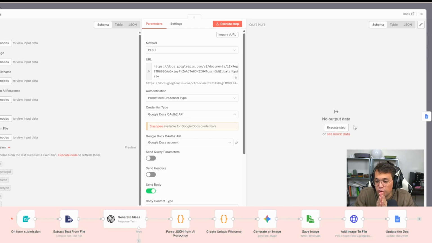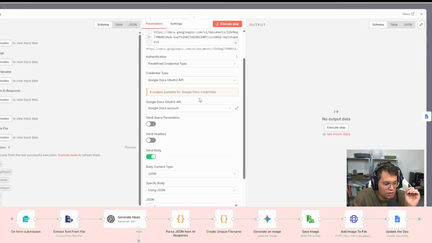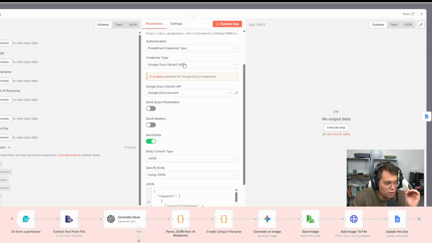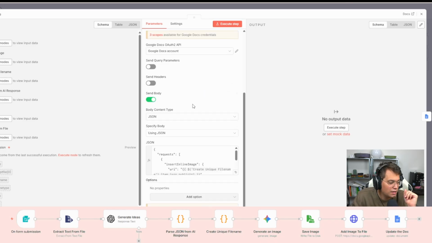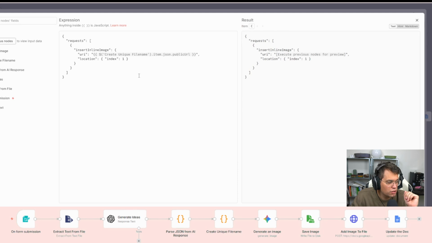What I learned was that the Google Docs node doesn't have a way of uploading an image. So what you have to do is an HTTP request to edit it and send it in here. It's actually not that hard. It's relatively simple to just do a POST request to get it in there. You can use your Google OAuth to get in. And then there's just some JSON you need to do to insert it properly. Do an inline insert for the image.